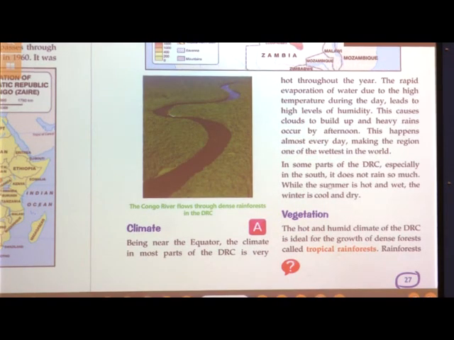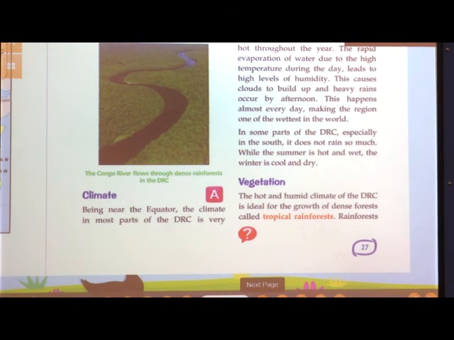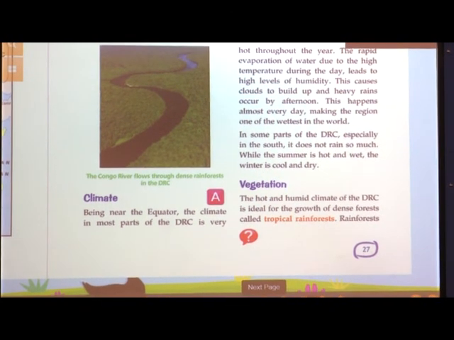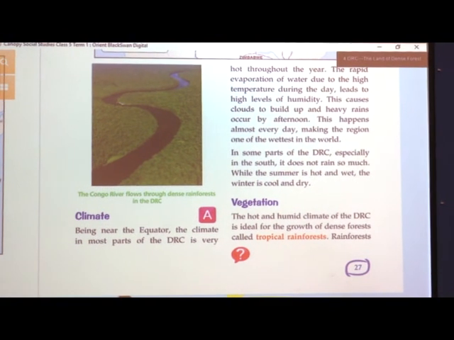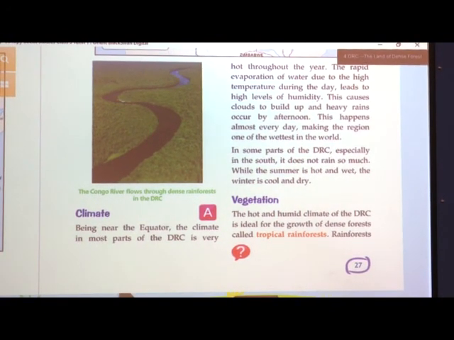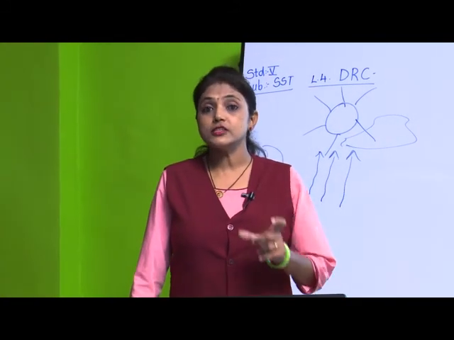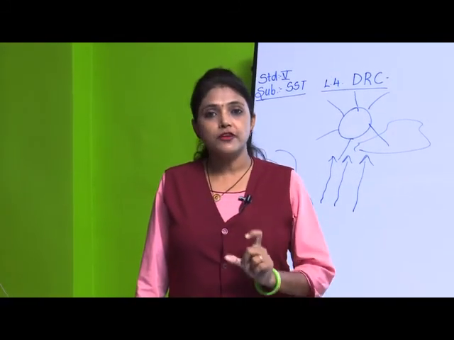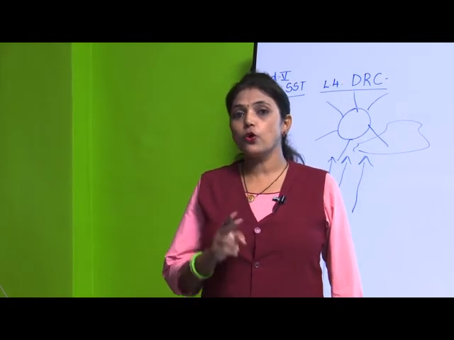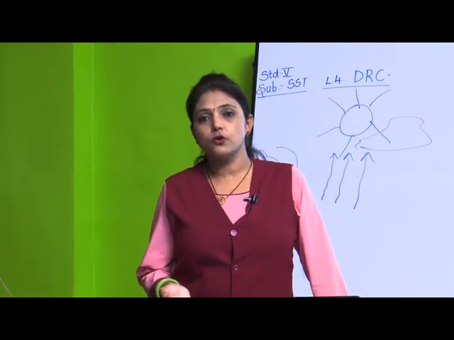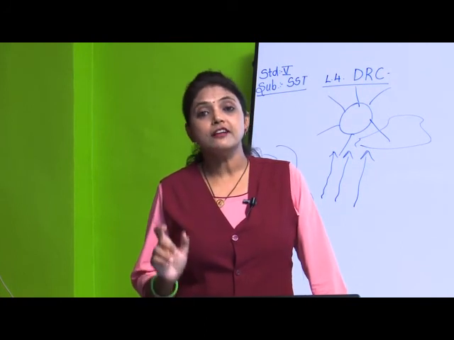Now we will see about the vegetation. Because of the hot and humid climate, there are dense forests. Now what do you mean by dense forest? As I told in last session, dense forest means there are many trees, and so it is called tropical rainforest. What is the forest name given? It is tropical rainforest. As we said, torrid zone is also known as tropical zone. So it is tropical rainforest.